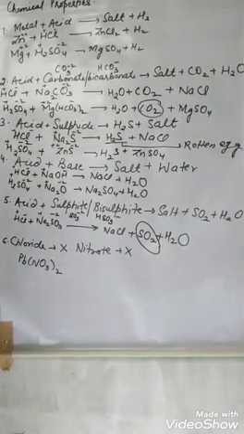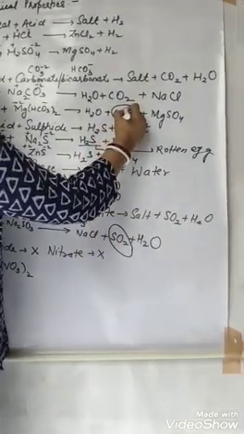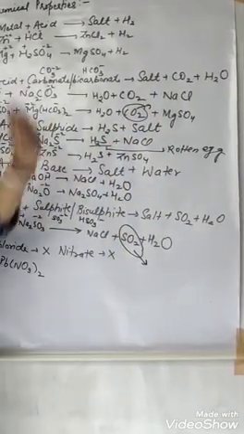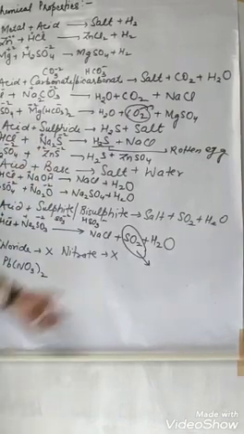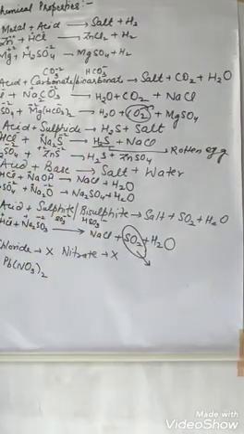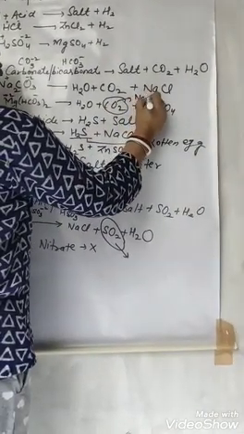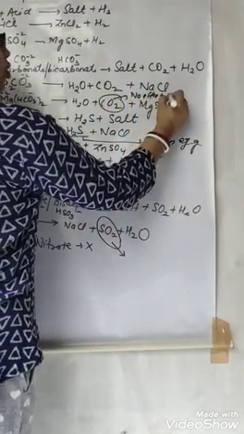So the question is, how can we identify whether it is CO2 or SO2? CO2 turns lime water milky, and SO2 also turns lime water milky. Then what is the difference?